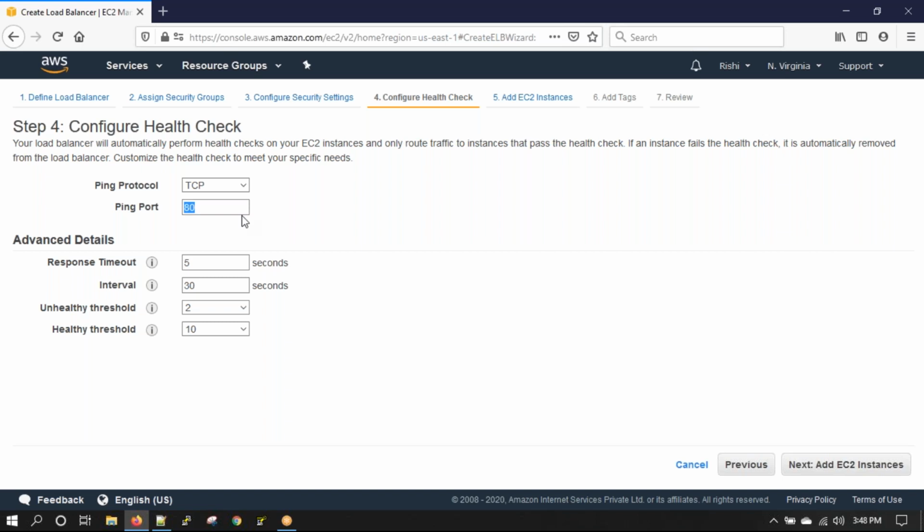Now that can be done once your EC2 instance is attached to the load balancer. You see it is unhealthy. Log into the EC2 instance, install Apache, and after some time this will become healthy. Or else, when you are launching the EC2 instance, you can use the AMI that we created for the class. You can use that to launch an EC2 instance. It automatically has port 80 enabled, so it will be healthy.